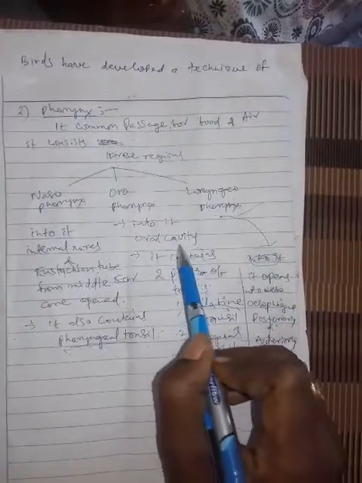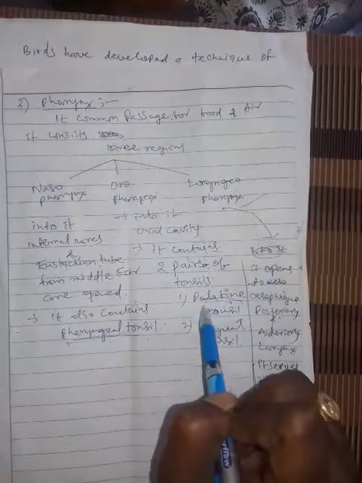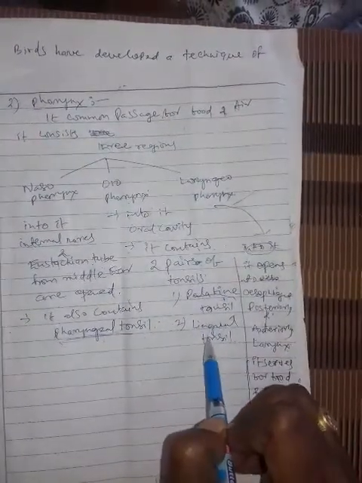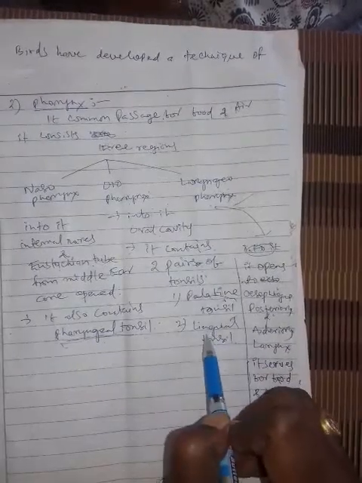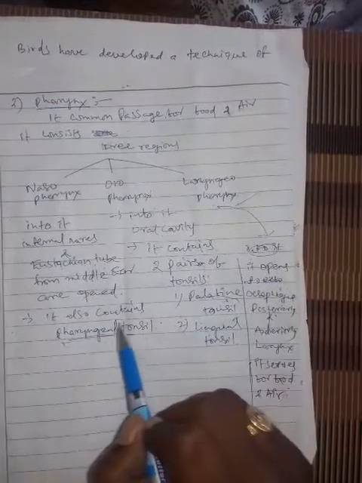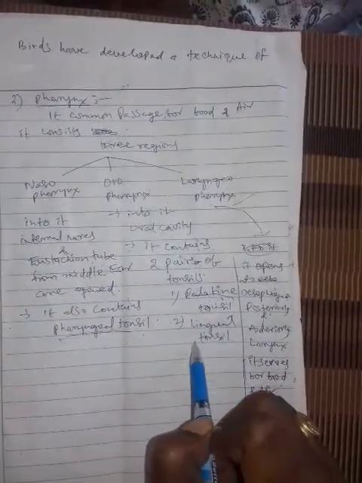This oropharynx communicates with the buccal cavity or oral cavity. It contains two pairs of tonsils, the palatine tonsil and the lingual tonsil. So in total we have three tonsils: number one, the pharyngeal tonsil, a pair of palatine tonsils, and a pair of lingual tonsils.